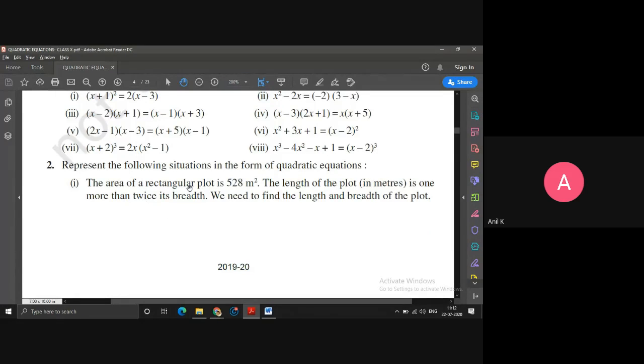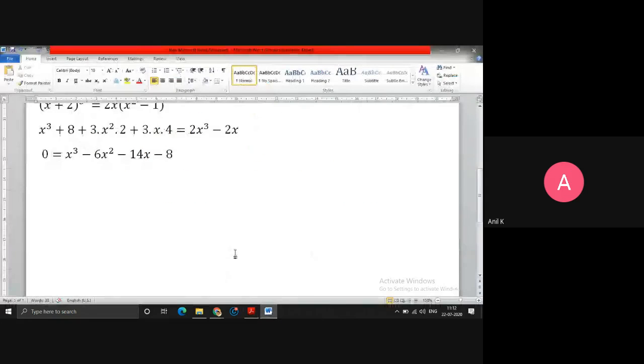The area of a rectangular plot is 528 meters square. Area is given as 528. The length of the plot is one more than twice its breadth. Okay, so let me solve this word problem. Example: what is given? Area equals 528 meters square. Okay, this is what the area is given. So rectangle we are talking about. So let me take